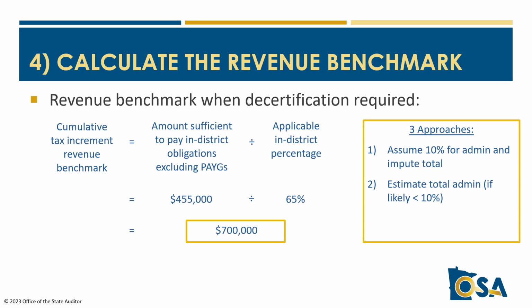Here we'll estimate $55,000 of total admin costs for a total in-district measure of $455,000, which leads us to an estimated revenue benchmark of $700,000. This estimate can be adjusted each year as you go along. And a third approach is just to use the known admin costs to date and update it each year. This might make the revenue benchmark a little less reliable and cause more variability each year, but it could be a workable approach if you understand that. And again, these complexities rarely apply, so step 4 should be much more straightforward for most districts.